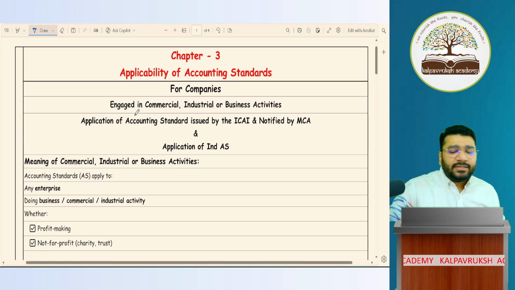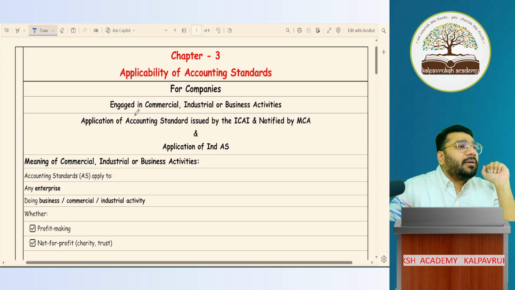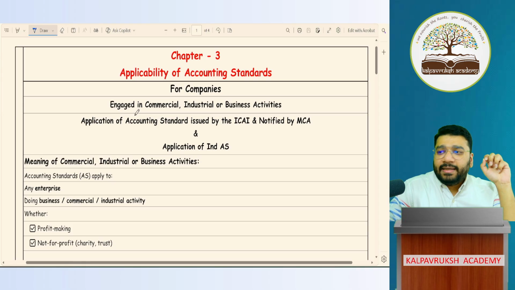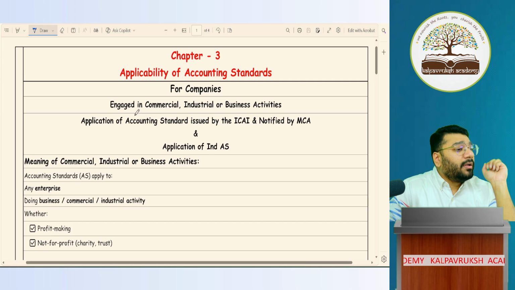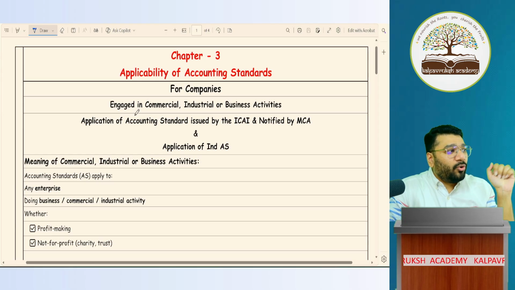Now, in this chapter, what we are going to learn is basically on which entities accounting standards are applicable and on which entities Ind AS is applicable. Okay, not okay. So for that reason, I'll break down this chapter into 2 parts. In class 1, we'll focus on the applicability of accounting standards for companies, which is corporates. In the next class, our discussion will be on applicability of accounting standards on non-corporates. 2 sessions. Okay, not okay.